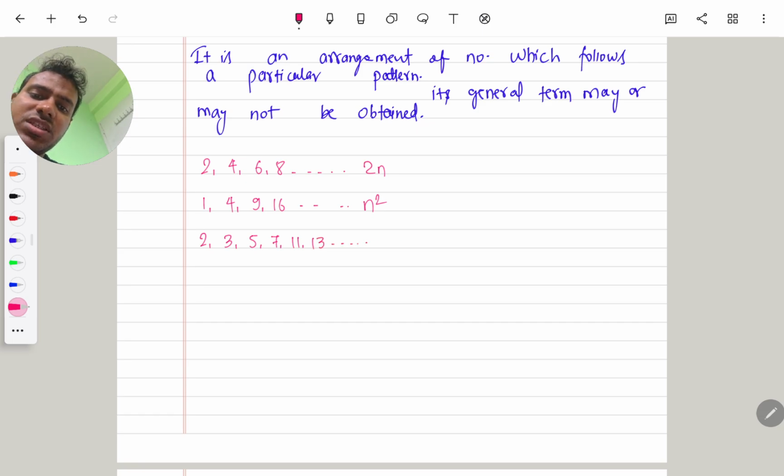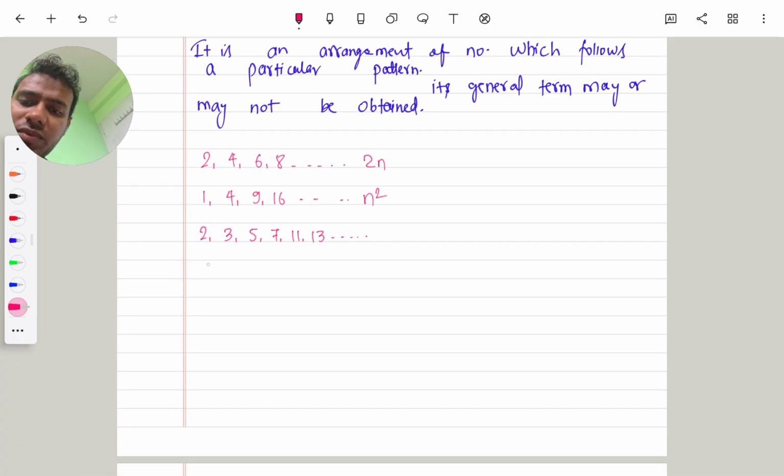Its general term is not defined, not obtained. Also we write the Fibonacci series like 0, 1, 1, 2, 3, 5, 8 and so on. Its general term is also not defined. So all of these are sequences.